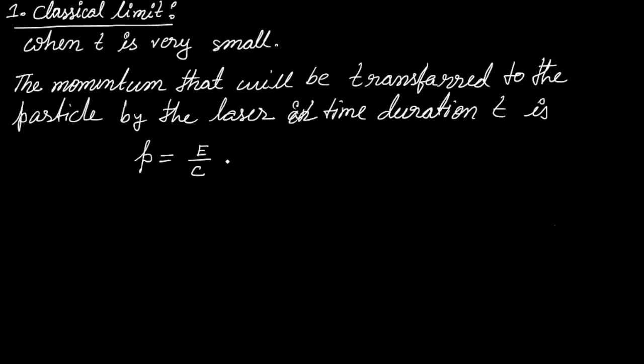That amount of momentum will be incident on the particle, and since the particle is going to absorb the whole radiation, this amount of momentum is actually transferred to the particle. So if you put the value of E, which you have already calculated, p is equal to P into T divided by c. So this is the momentum of the particle at time t.